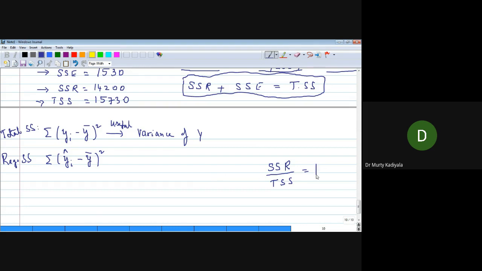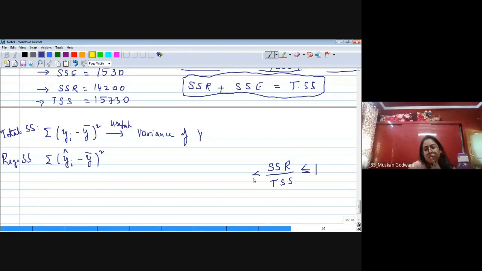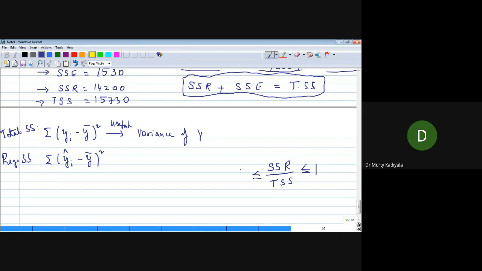Can this be more than 1? No, sir. So I may not have 1, but this is always less than or equal to 1. Maximum value possible is 1, not more than 1. Now, what is the minimum value possible for this? 0. Why 0? Why not minus 1?